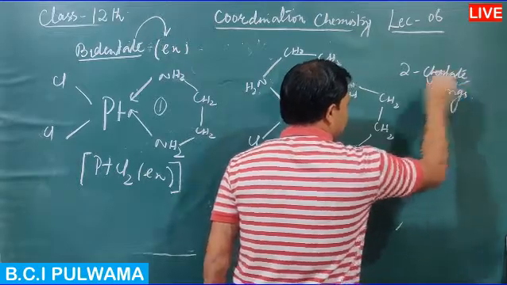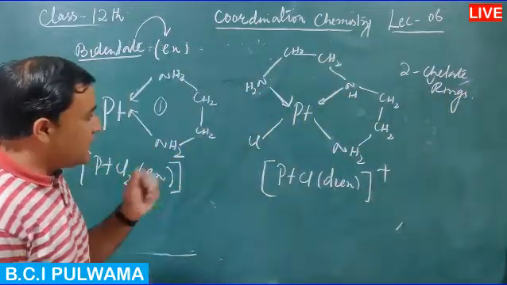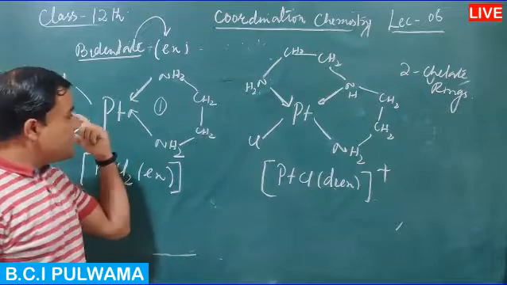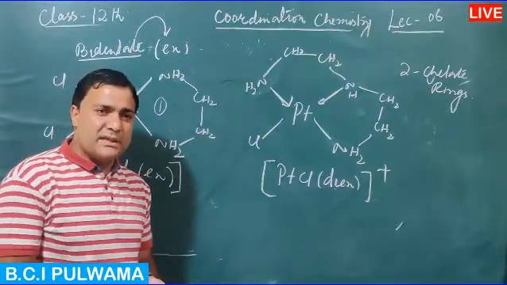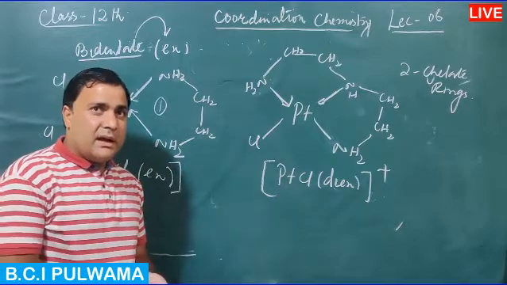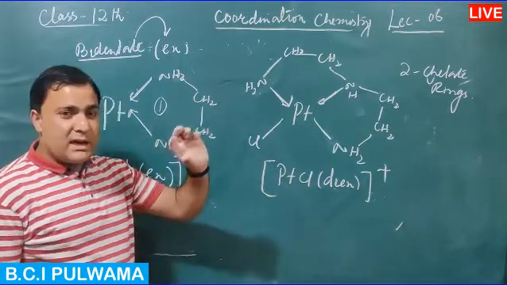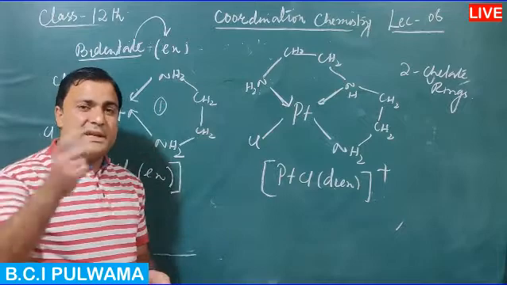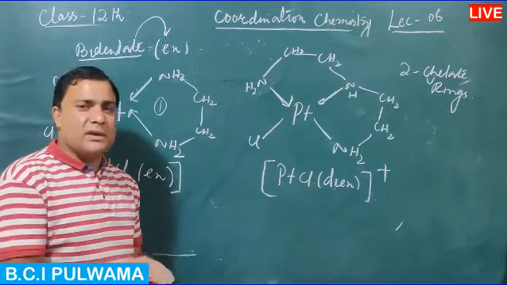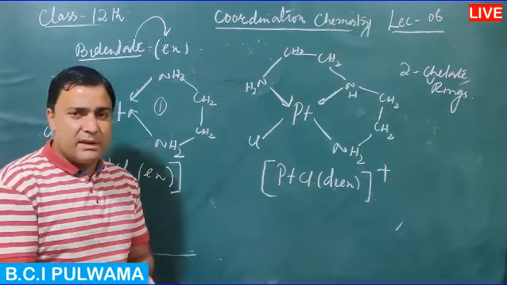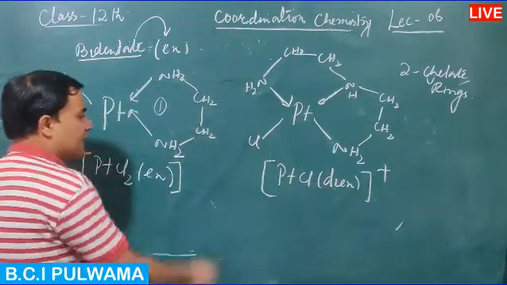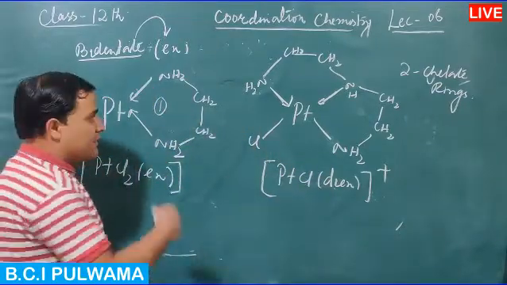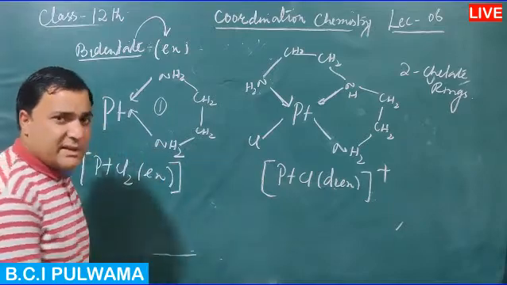So as the number of chelate rings increases, the complex is more stable. Chelate complexes are more stable than non-chelate analogs. If we compare two complexes, the one with the greater number of chelate rings is more stable.